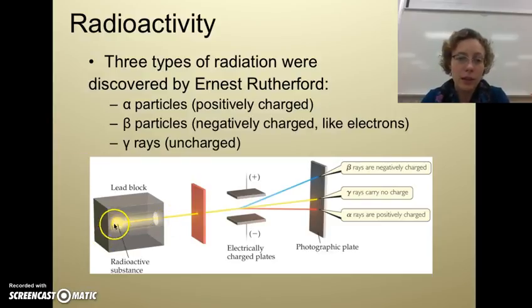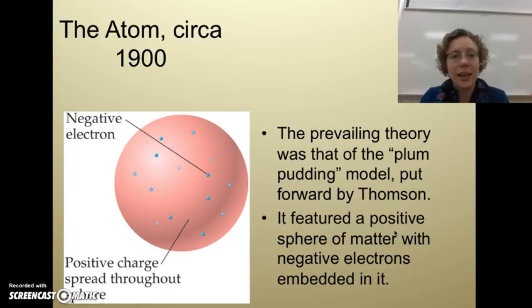So ultimately, he could put a radioactive substance in this lead block. The lead block is there to protect the scientists from radiation poisoning. Here's a slit, making all this radiation go through a little tiny hole. He's got a charged plate so that he can see which particles have no charge. For example, gamma rays are uncharged because they go straight through. Your alpha rays are attracted to your negative plate. Your beta rays are attracted to your positive plate. Because your alpha rays are so heavy, they don't move as far away. And that's background information for what he later did.